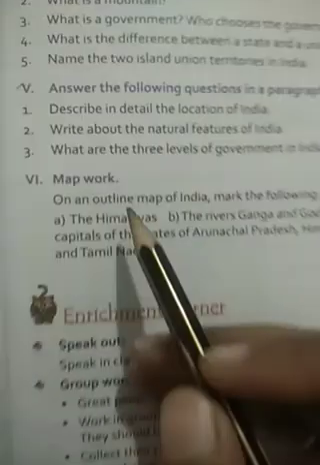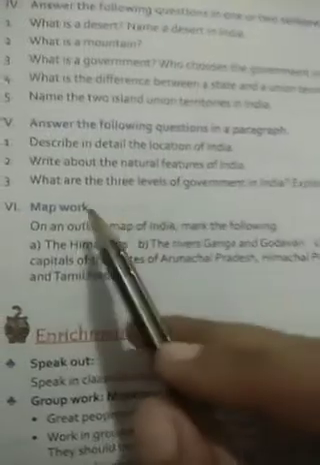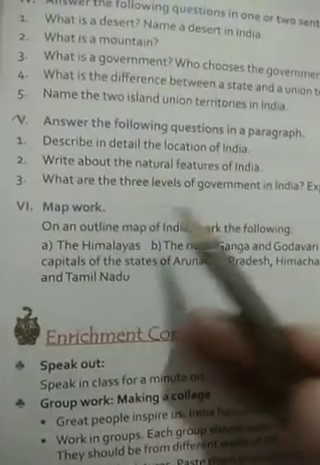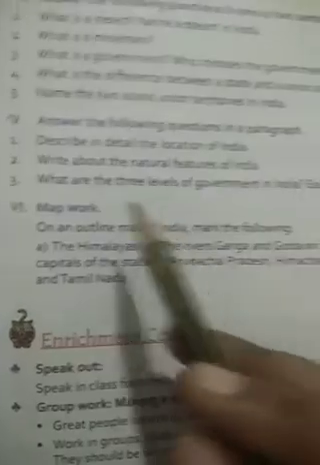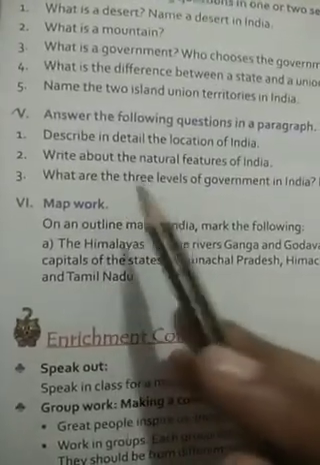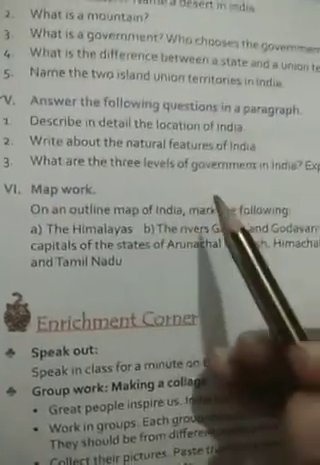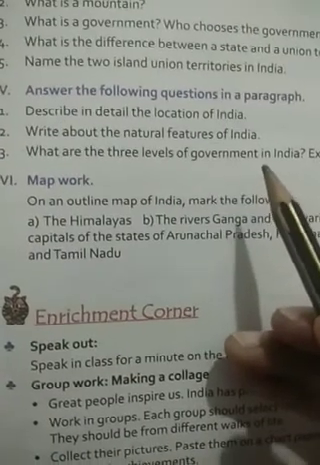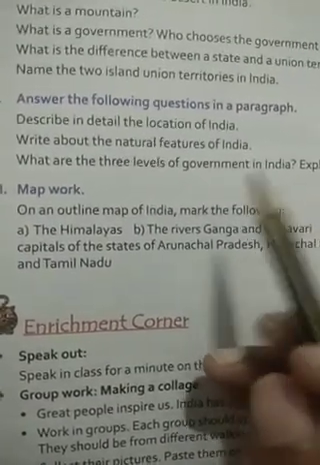Number 3. What are the 3 levels of government of India? Explain in detail. The 3 levels of government in India are: number 1, the central government takes care of the needs of the entire country. It works from New Delhi. Number 2, the state government takes care of the needs of the states. Number 3, the local government takes care of the needs of the people living in the villages, cities and towns.